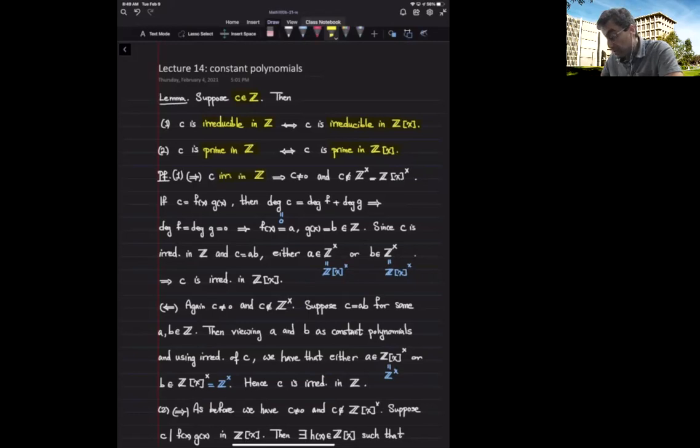In particular, that implies that c is not 0 and c is not a unit inside the ring of integers. But one thing that we know is that when D is an integral domain, then the group of units of the ring of polynomials with coefficients inside D is equal to the group of units of D.